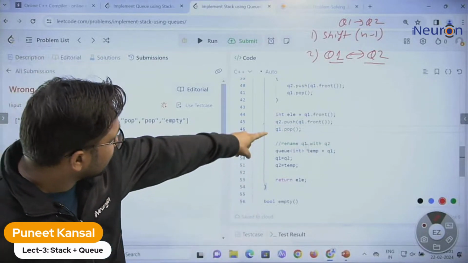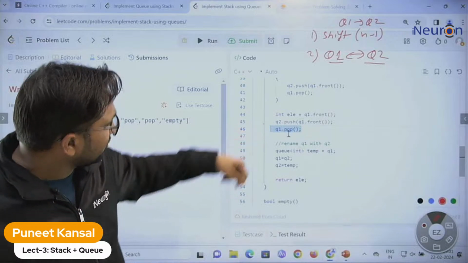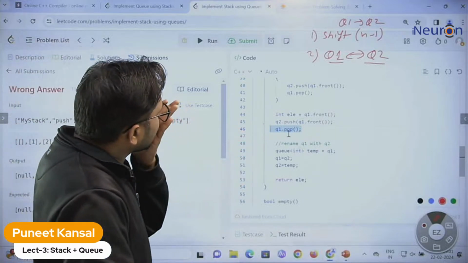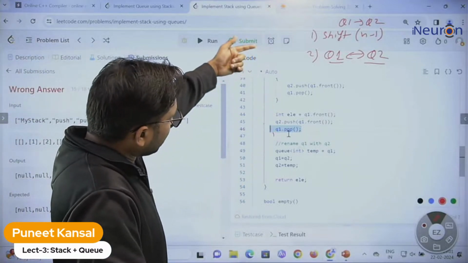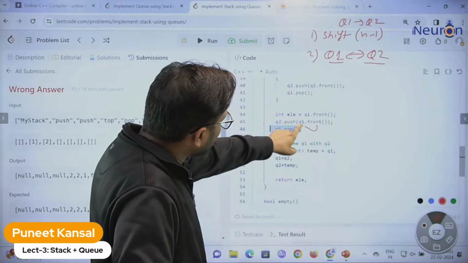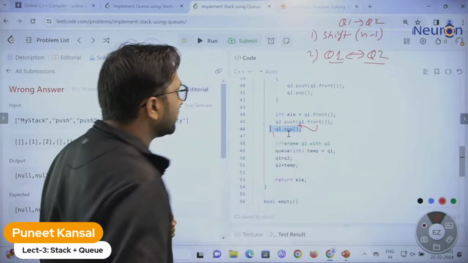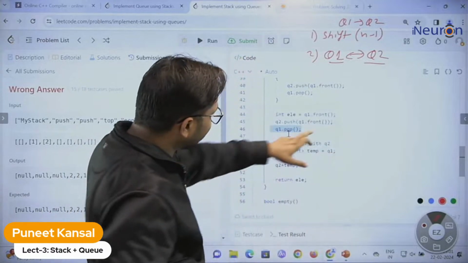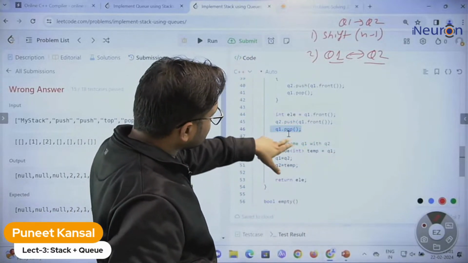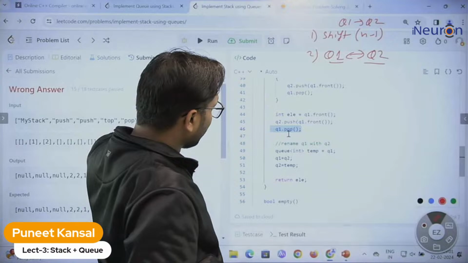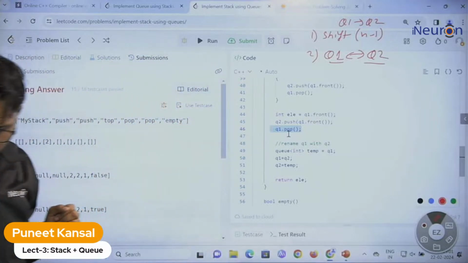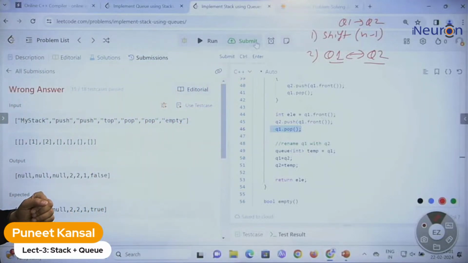Yes, we need to delete this element because the element is in Q1, and we shifted that into Q2. We need to delete the element also, otherwise there would be an extra element in Q1. Yes, I think this should be the problem. So let me submit it and let's see once again.